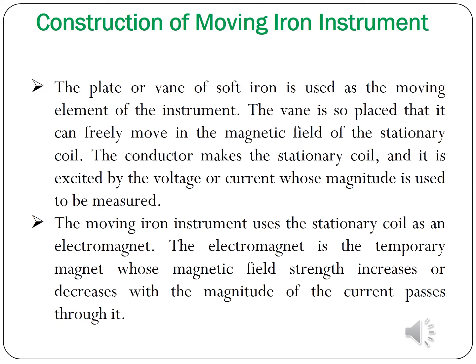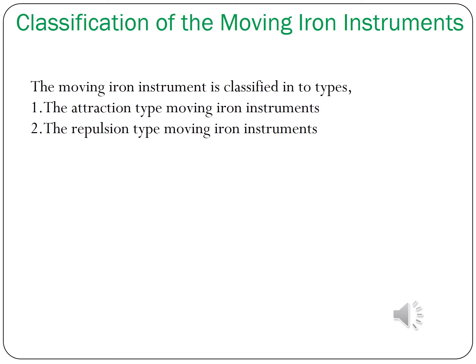Next, the moving part. In the moving part you will have an iron vane. That vane will experience or have an induced voltage from the stator field. Due to that, you will have an attraction or repulsion force. So this is the construction of a moving iron magnet.